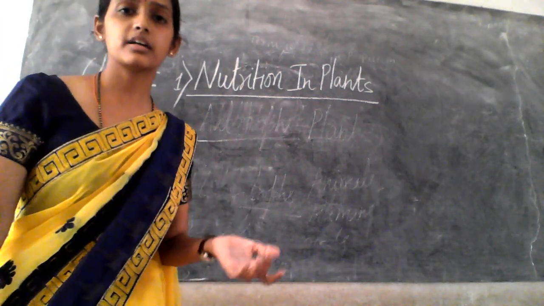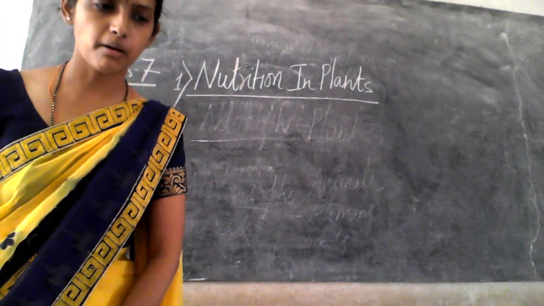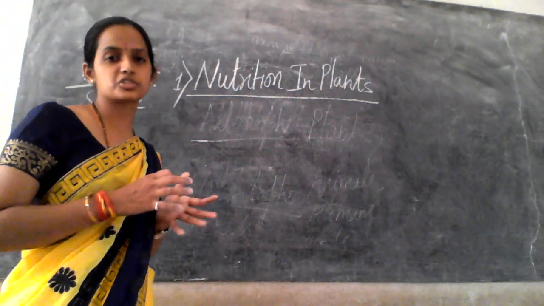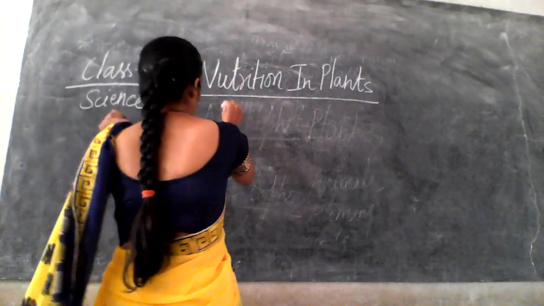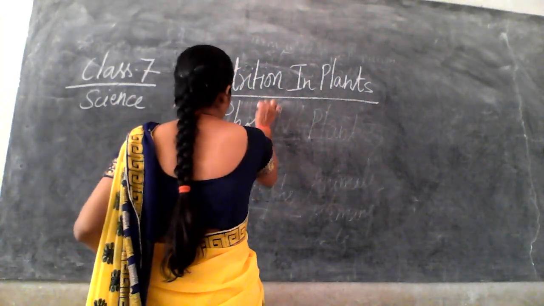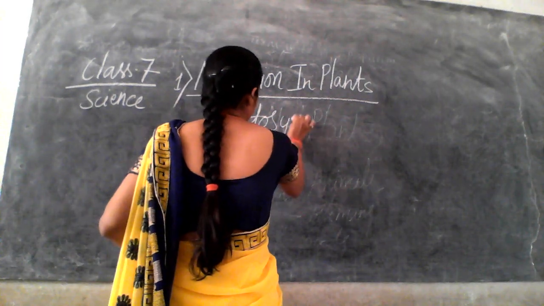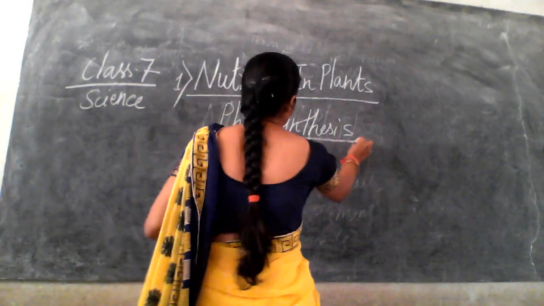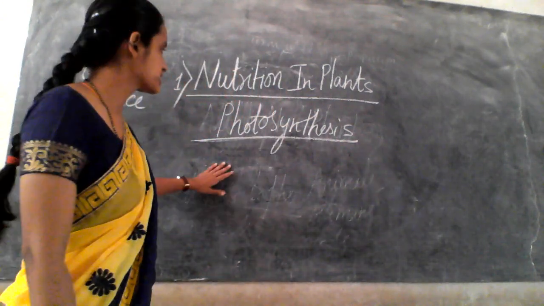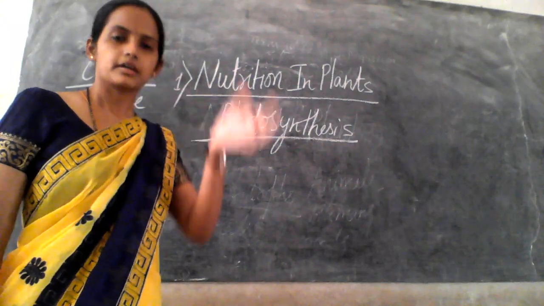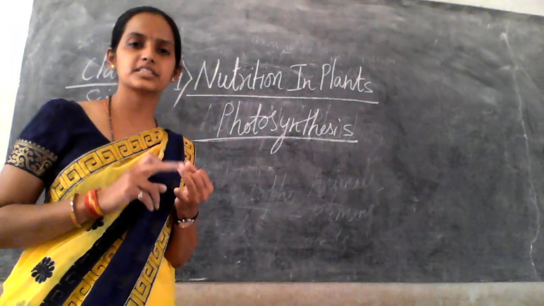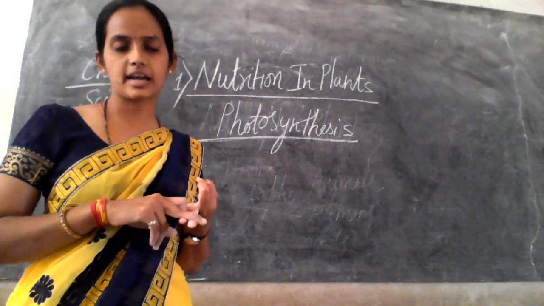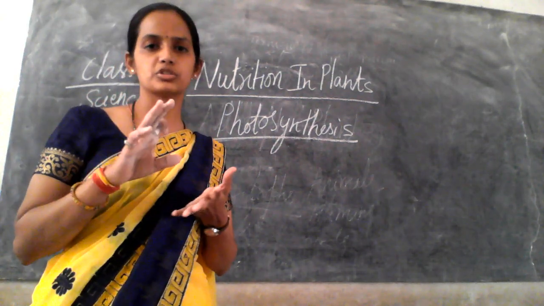So we are studying the photosynthesis part, right? So how is photosynthesis carried out? What happens in photosynthesis? A plant takes carbon dioxide from the atmosphere and captures sunlight and water from the roots.